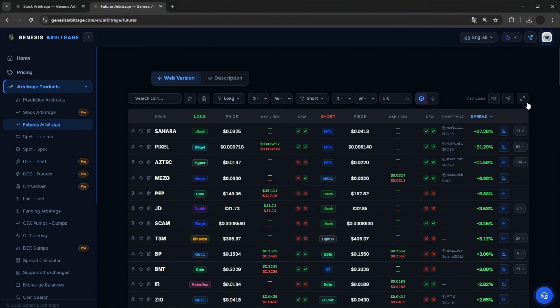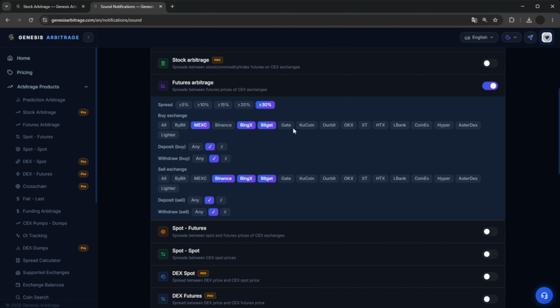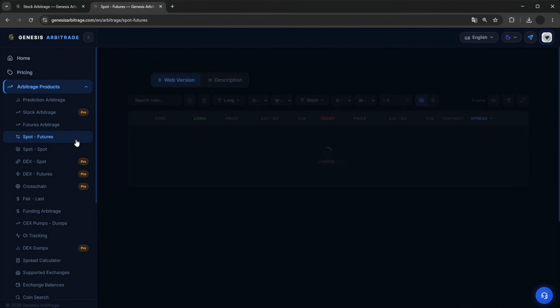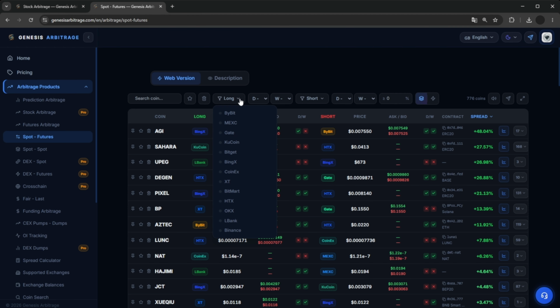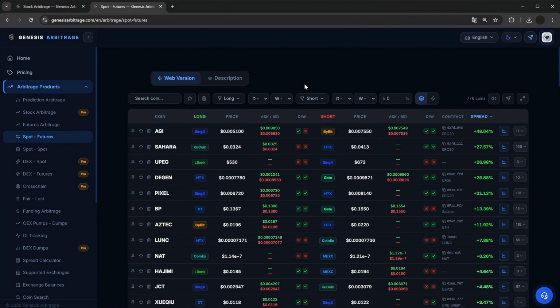This section analyzes the spreads between spot and futures markets on CEX exchanges. Similarly, the number of exchanges is the same, meaning 17 plus. Filters are almost exactly the same as in futures arbitrage. The workflow and mechanics are analogous, except that arbitrage is done by buying on spot, immediately opening a short on CEX, and waiting for prices to align. No need to transfer anything.